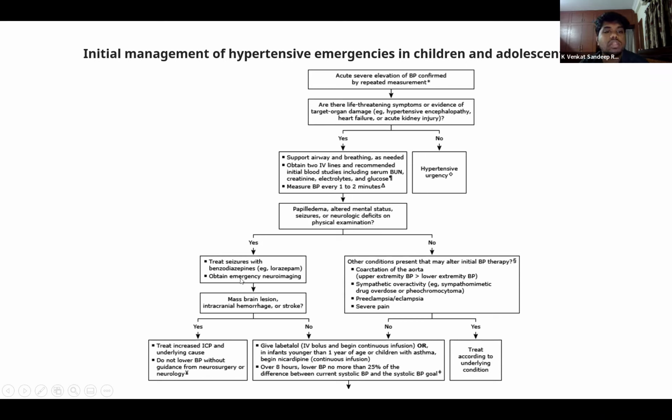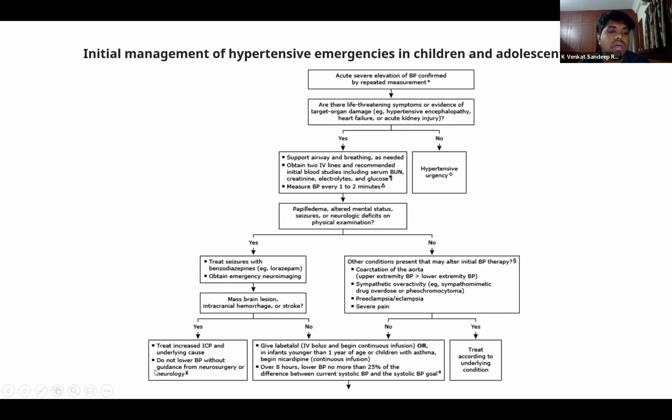If there are any seizures, we treat them with benzodiazepine, and we obtain an emergency neuroimaging. As we have seen before, this emergency neuroimaging is to determine if there is any cause of raised ICP secondary to a mass lesion or an intracranial hemorrhage. If it is because of intracranial hypertension, we don't reduce the blood pressure.